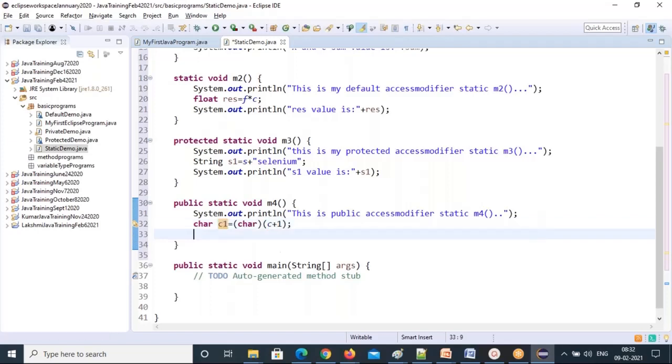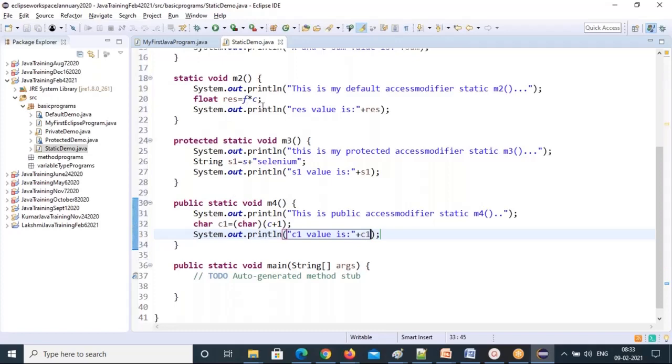So that's typecasting, we call this. If the types are not matching on the left hand and right hand side, you can use the typecasting concept, and you can convert integer to character easily, because character is also an integer part. This will all come in the next topic, and we'll see that. And I'll write c1 value is, and just print the c1.